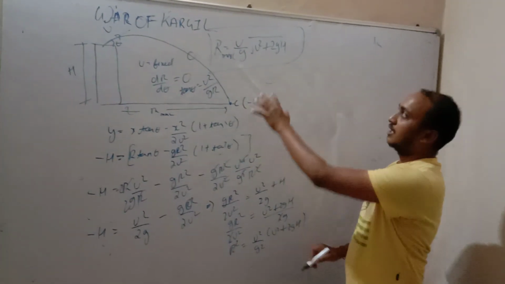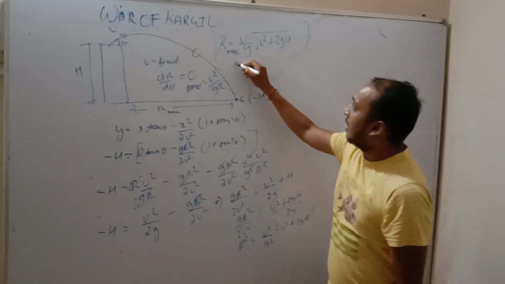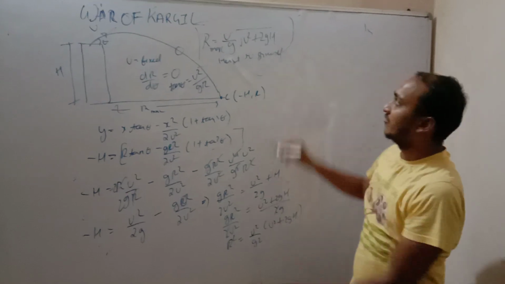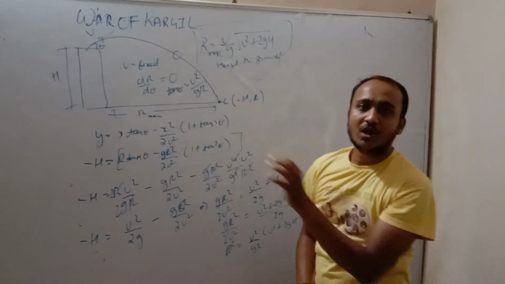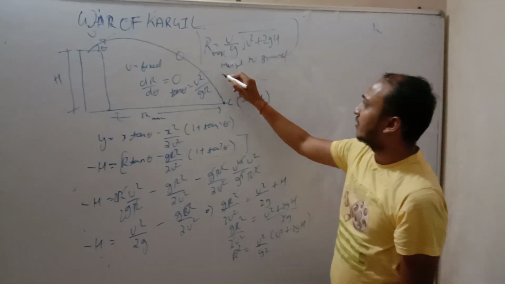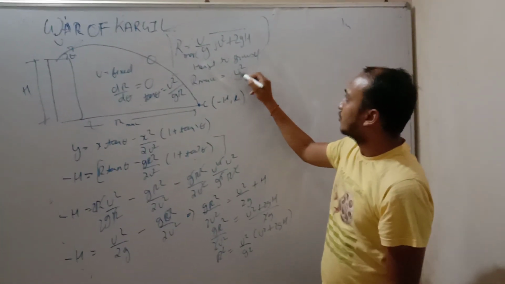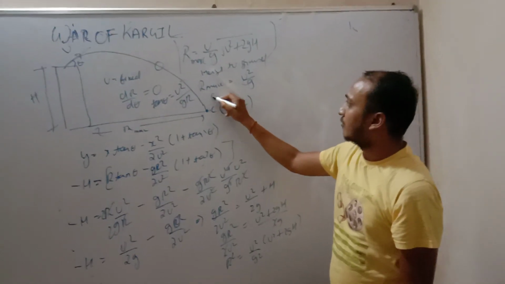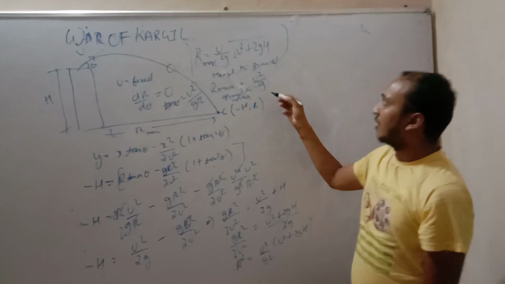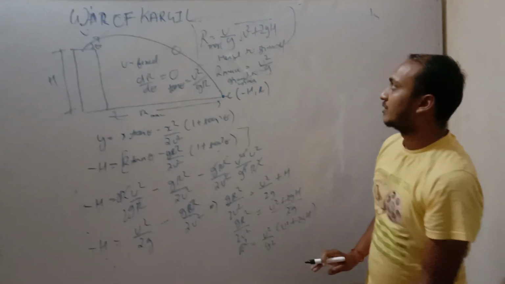So friends, this is the maximum range from height to ground projectile. This is the required value of maximum range from height to ground. From ground to ground, we know the maximum range is u square by g, and from height to ground it is u by g times the square root of u square plus 2gh.